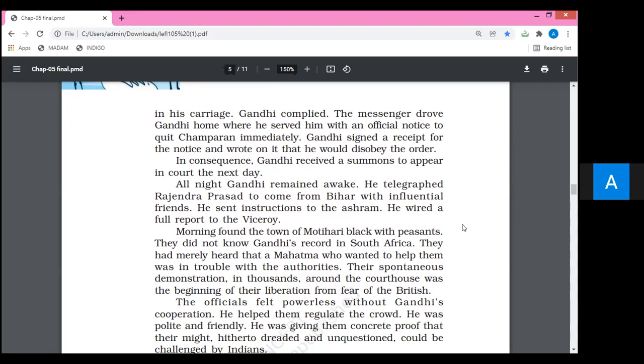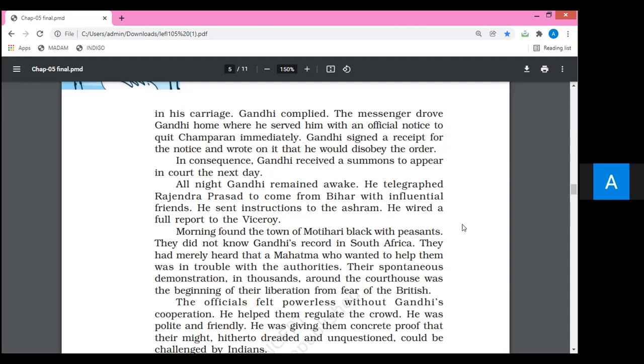He wanted to sort out the problem of the sharecroppers. He wanted to sort out the indigo dispute of Indian people. He wanted to make the peasants of Champaran comfortable. He wanted to do something positive. He was there for social work, so that is why he had written bluntly that he would disobey that order.